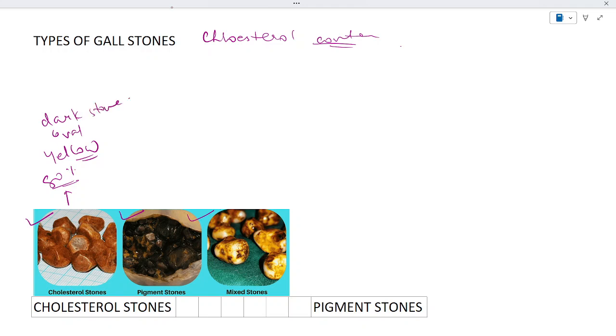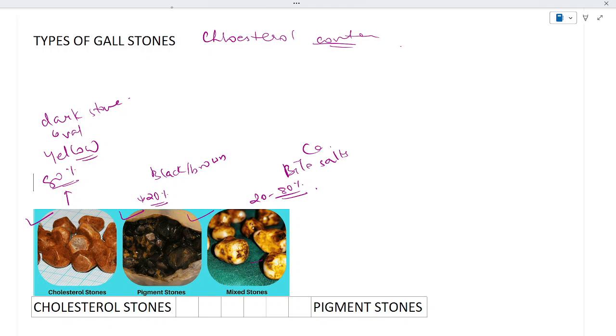If we talk about pigment stones, they have less than 20% of cholesterol. They are either black or brown in color, and have a high bilirubin concentration. And if we talk about the mixed stones, they have between 20 to 80% cholesterol content, and along with other constituents they also have bile salts and calcium present.